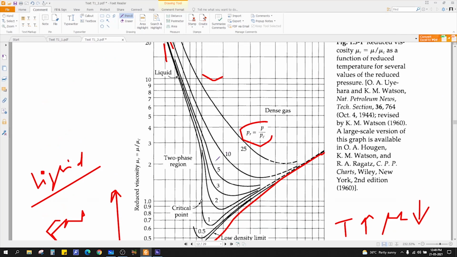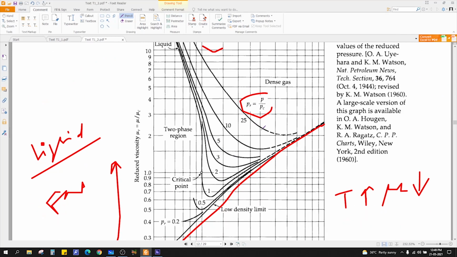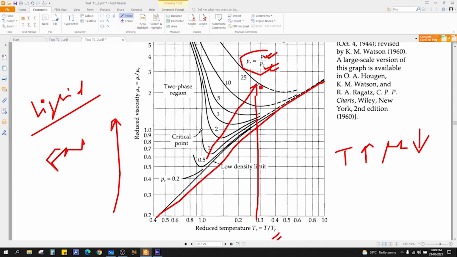for liquids, the scenario is different. So if you see this graph, it is for reduced pressure, which means pressure divided by critical pressure. You can see that as you increase the pressure, the viscosity is increasing. If you fix a temperature here and plot it for these pressures, this is at reduced pressure 5, this is at 10, and this is at 25.